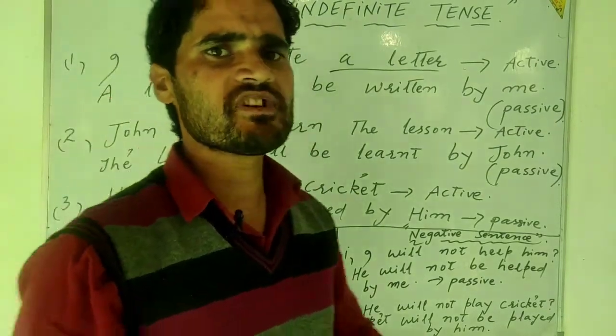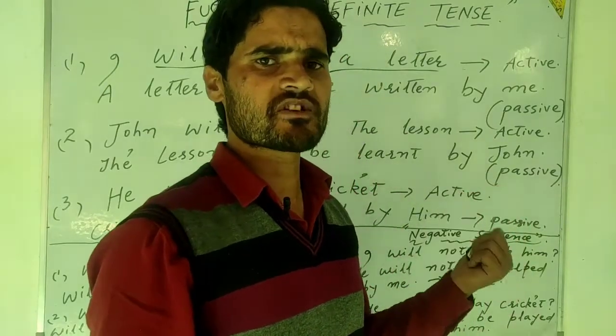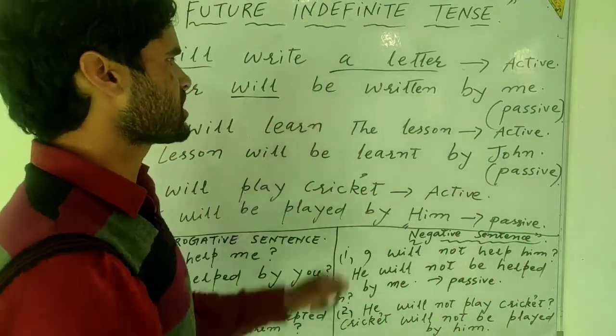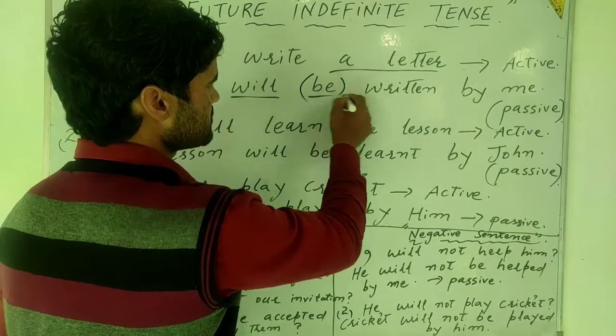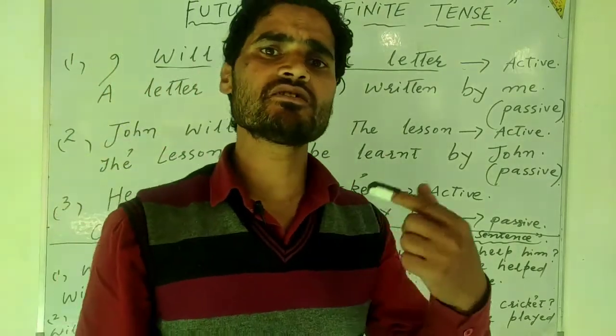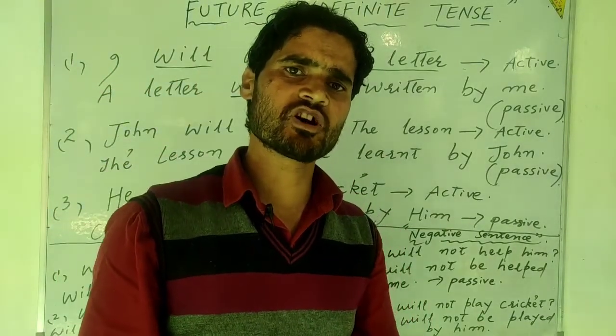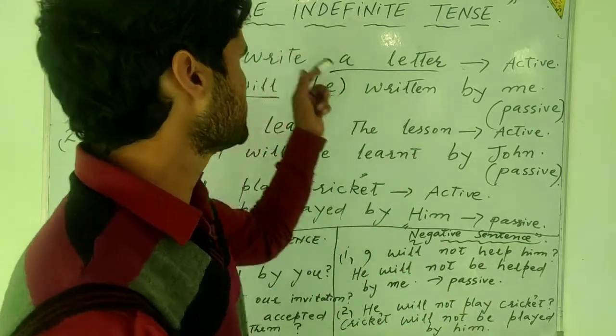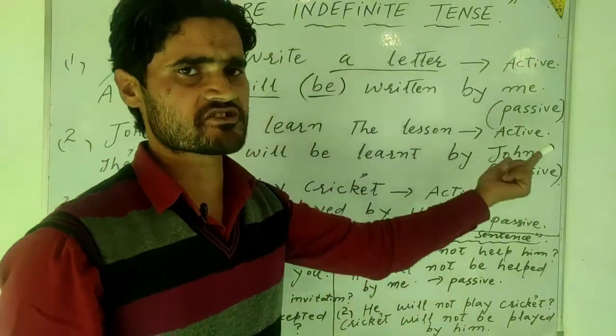However, you have to be very careful here, in terms of the introduction of the additional word be. You have to add the word be in the passive voice of sentences which belong to future indefinite tense.